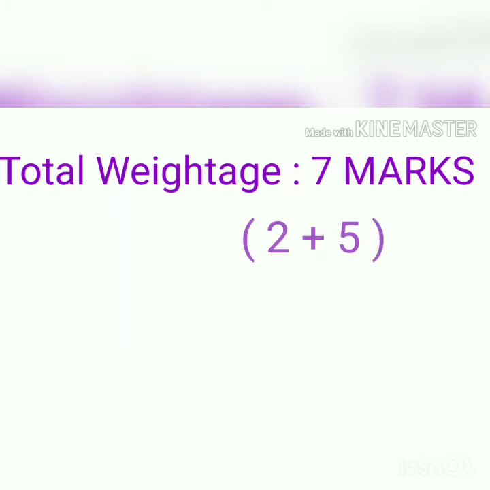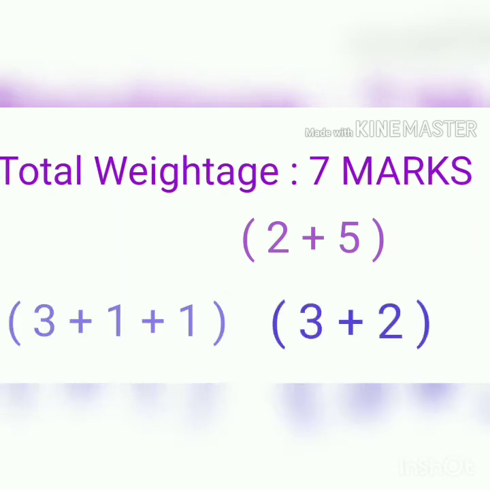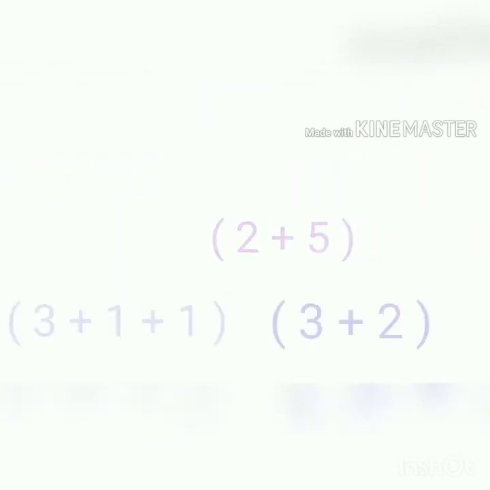We already know that in chemistry, the 5 markers are usually not asked in a direct manner. It won't be a direct big answer, so it will be divided. It can be 3 plus 1 plus 1 or it can be 3 plus 2. So you also have 1 marker questions from this chapter, which you need to know properly to gain the complete 7 marks from this chapter.